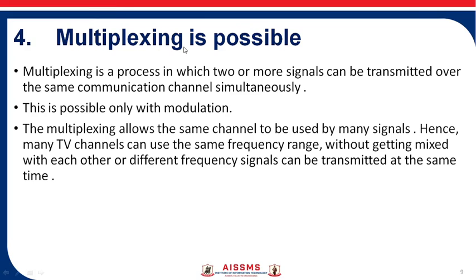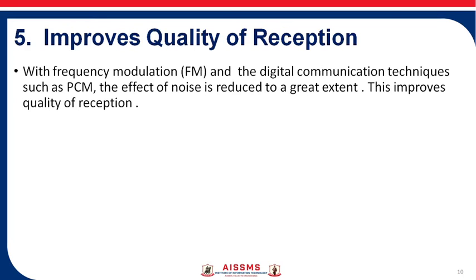The next one is multiplexing is possible. So multiplexing is the process by which two or more signals can be transmitted over the same communication channel simultaneously. This is possible only with the modulation. Multiplexing allows the same channel to be used by many signals. Hence many TV channels can use the same frequency range without getting mixed with each other, or different frequency signals can be transmitted at the same time using the multiplexing techniques of frequency division multiplexing and time division multiplexing.